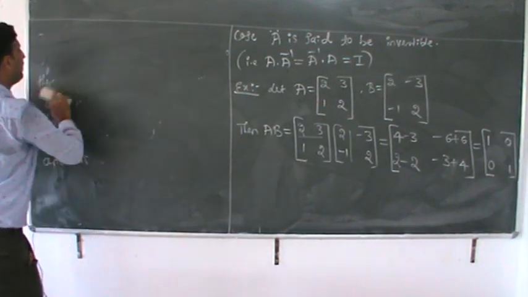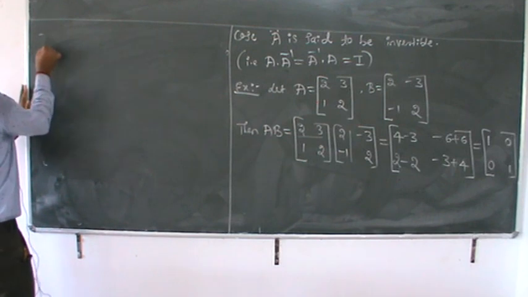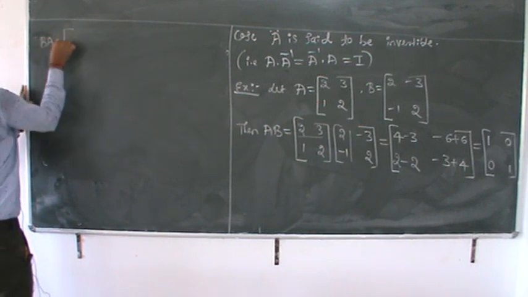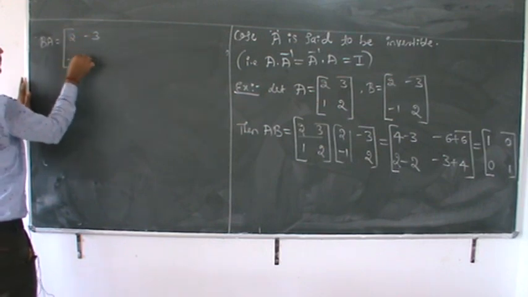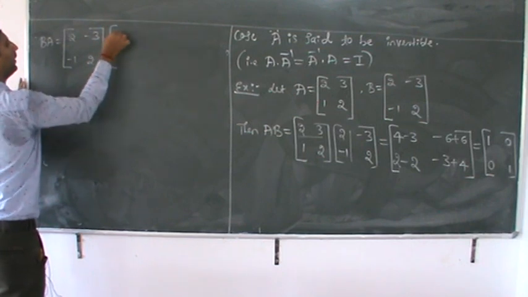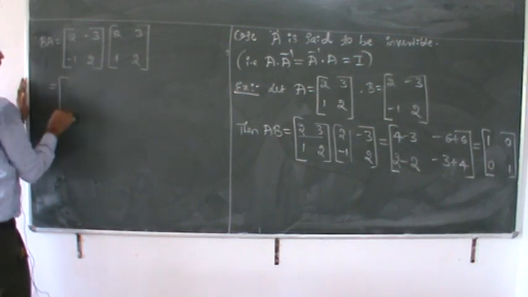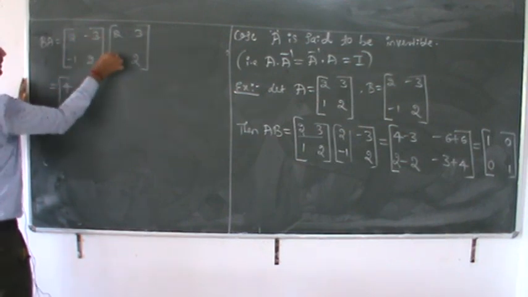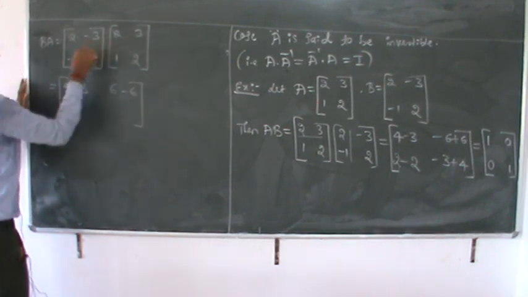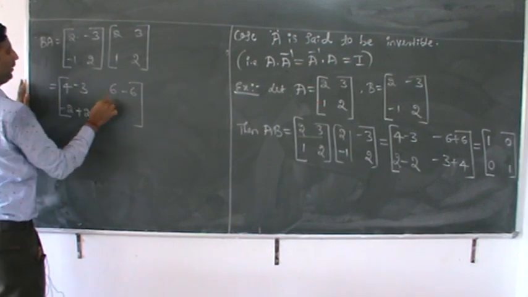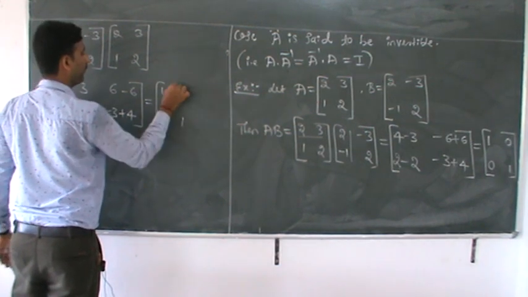is equal to I, where A and B are square matrices of the same order. That's why BA is equal to the value of B. What is the value of B? B is [[2, -3], [-1, 2]]. After that, the value of A is [[2, 3], [1, 2]]. Their multiplication: 2 into 2, that is 4, minus 3, that is minus 3, 2 into 3, that is 6, minus 6. After that, 1 into 2, that is minus 2, 2, minus 1 into 3, minus 3, plus 4, which equals [[1, 0], [0, 1]].